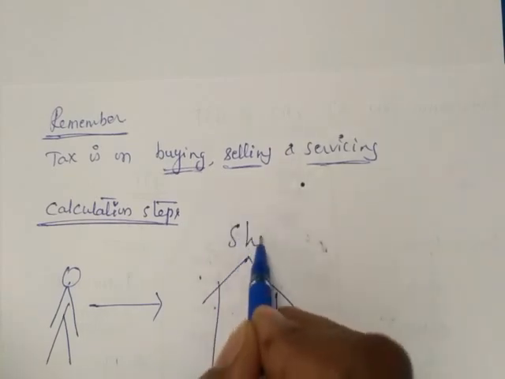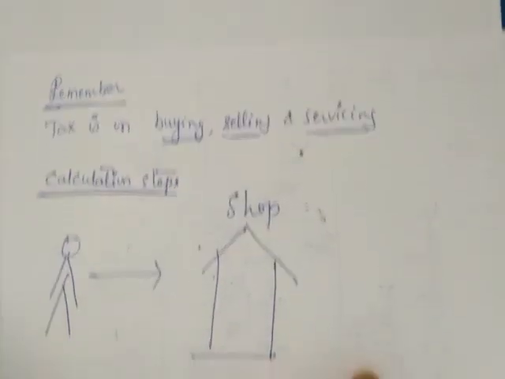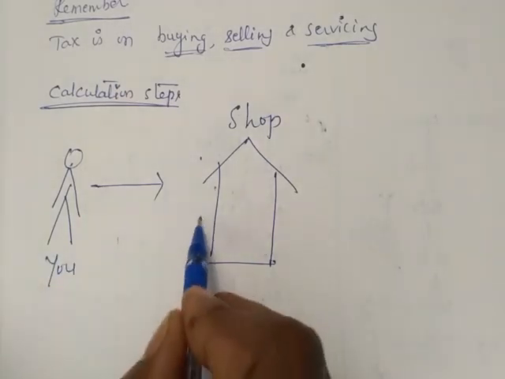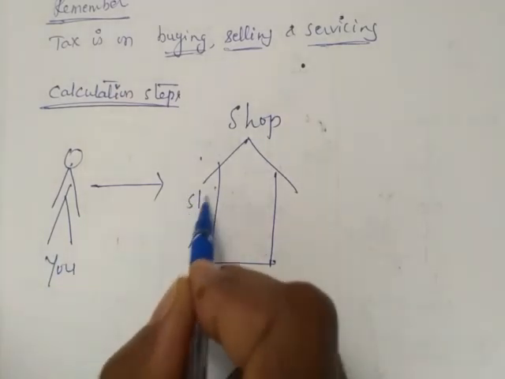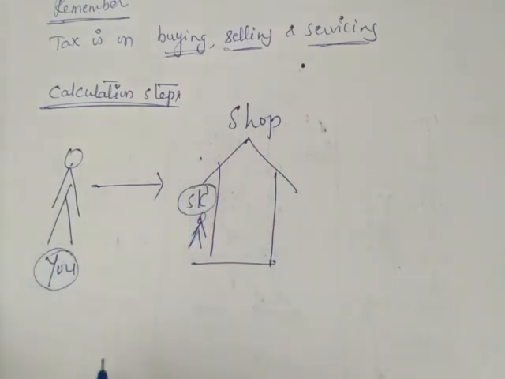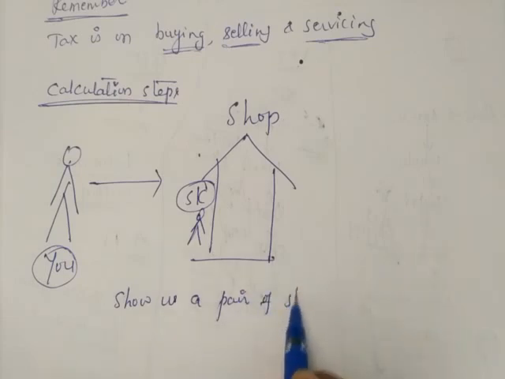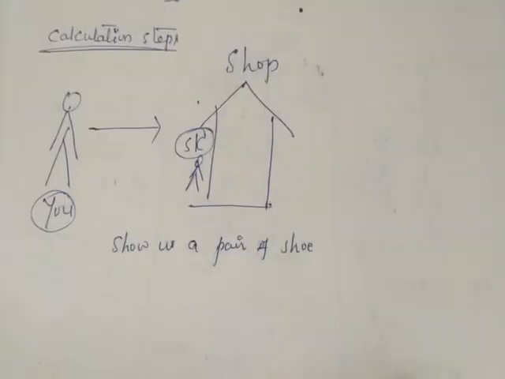See, you go to a shop. This is the shop, this is you, and you are the shopkeeper, SK.